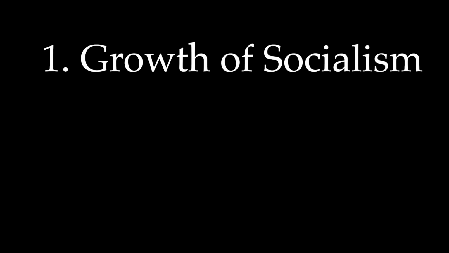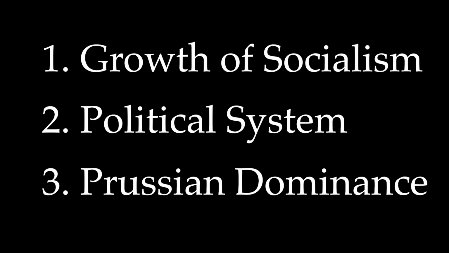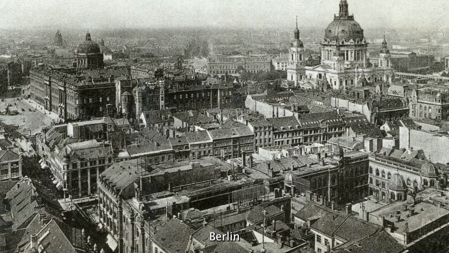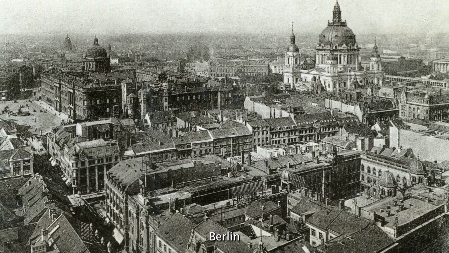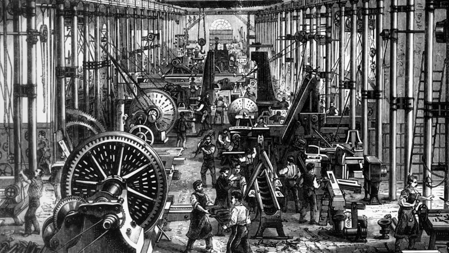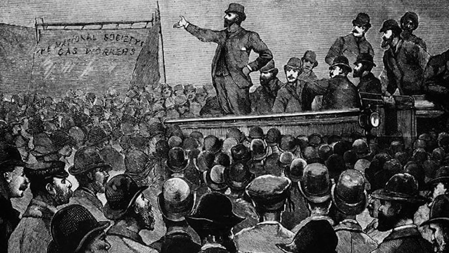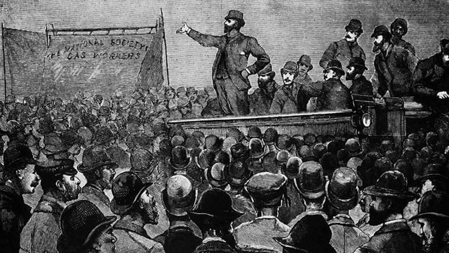Despite this success, Germany faced several serious problems, and 3 key issues. 1, the growth of socialism, 2, the political system, and 3, Prussian dominance. As Germany's cities expanded rapidly, cities like Berlin or Munich became some of Europe's largest. Industrialization created a huge urban working class. Workers often faced low pay, long hours, poor housing, and dangerous conditions. As a result, many joined trade unions to fight for better conditions and pay.